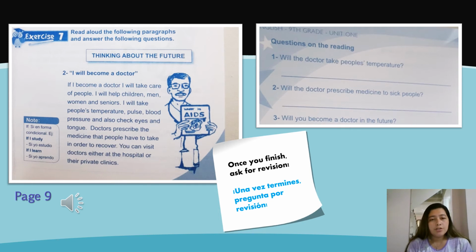Now it's your turn to read. Once you finish reading, you have to answer the questions. Ahora vas a leer y responder. Once you finish, ask for revision. Una vez termines, pregunta por revisión. Let's continue.